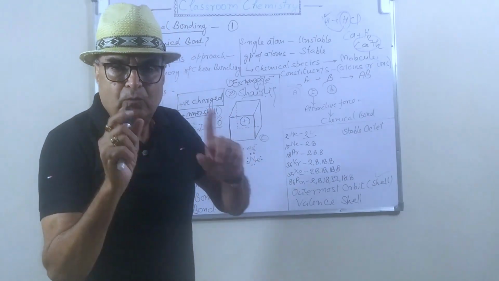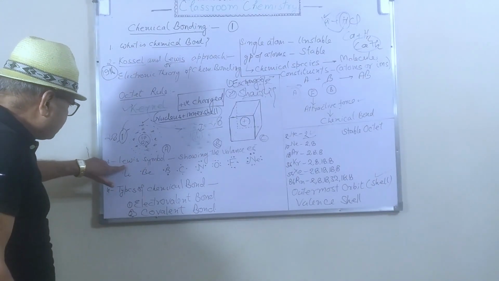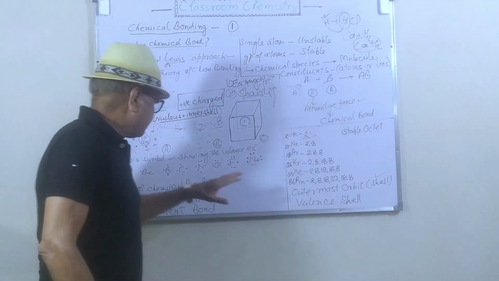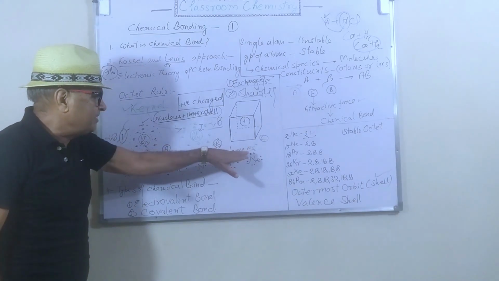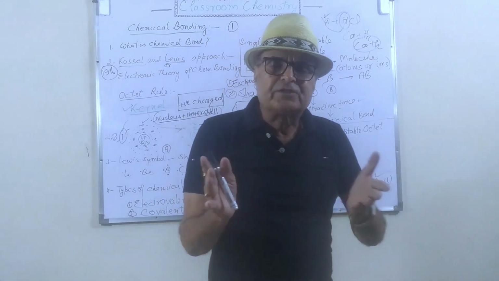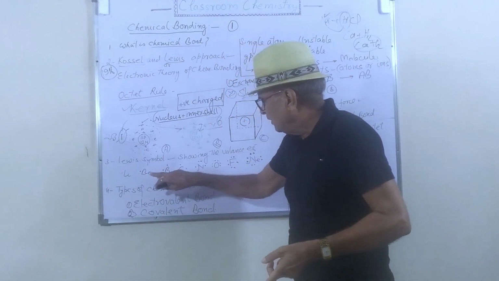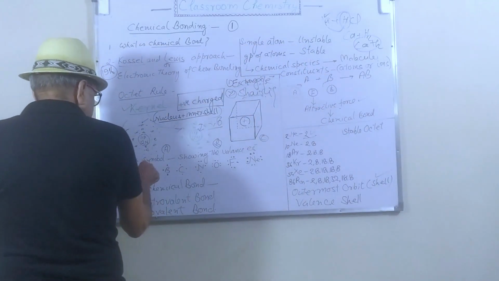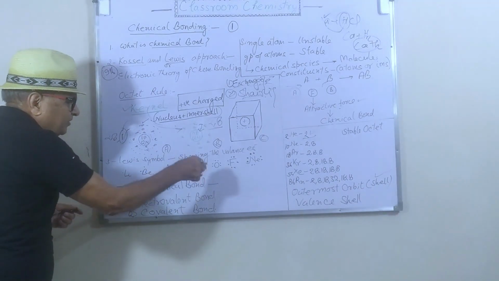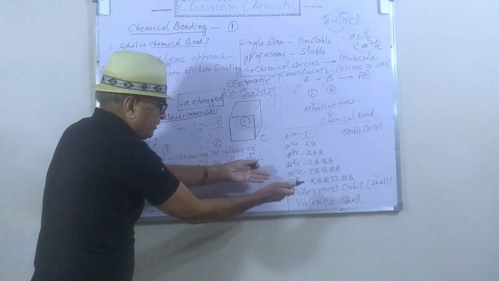So one thing more: what about the Lewis symbol? This is the Lewis symbol, or Lewis structure. The Lewis structure shows the valence electrons. When we put the symbol of the element, we show the electrons with dots. Here for beryllium there are 2 dots, for boron there are 3 dots. These are the number of electrons present in the outermost shell.